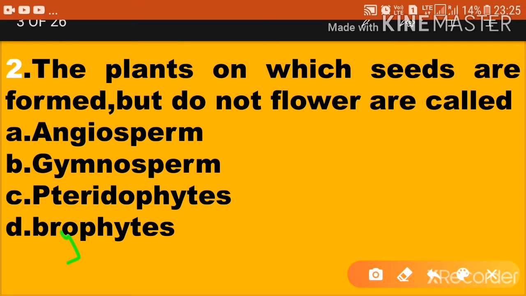Angiosperm means a flowering plant with well developed vascular tissue. The second one, gymnosperm, is the primitive flowering plant in which seeds are not enclosed in fruits.